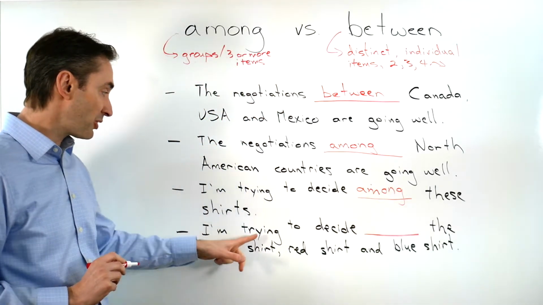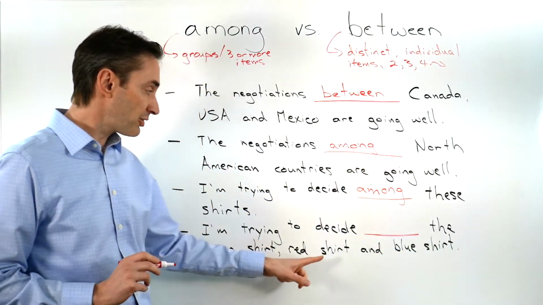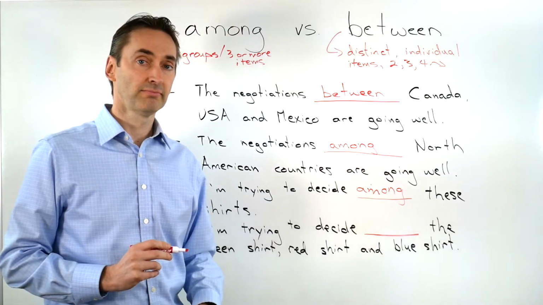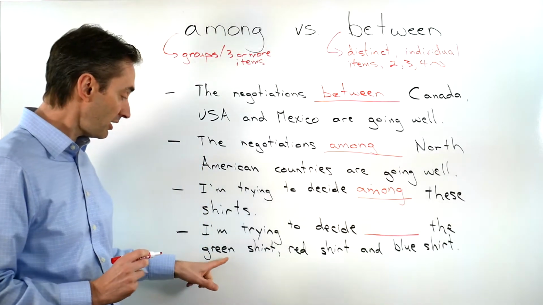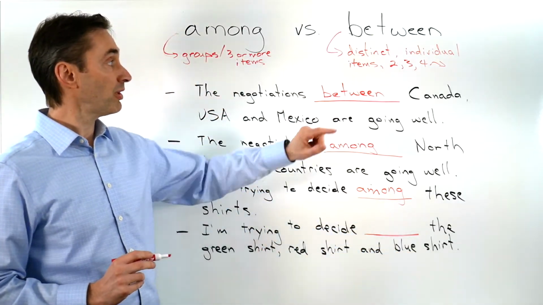And next, I'm trying to decide between or among the green shirt, red shirt, and blue shirt. In this sentence, we can see that each shirt is individually stated, so we want to use between.